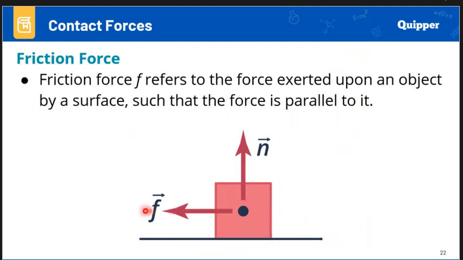When you are going to drag or lift an object, the box is parallel to the surface. When that happens, you are exerting a friction force. This friction force is also present between the pavement and the sole of your shoe.